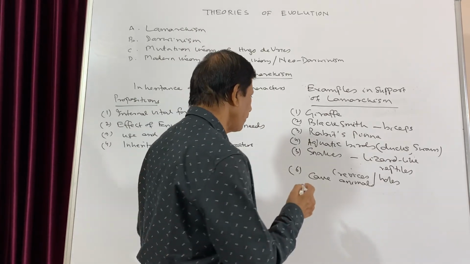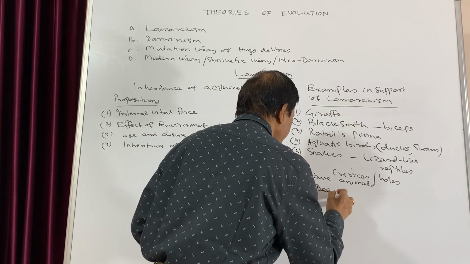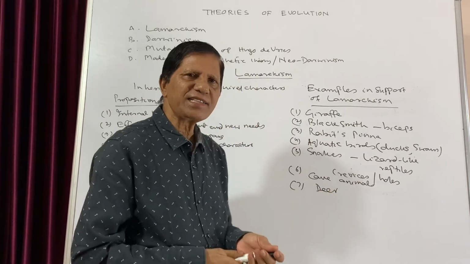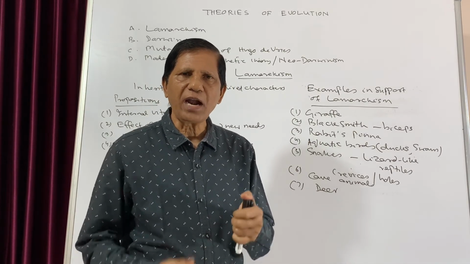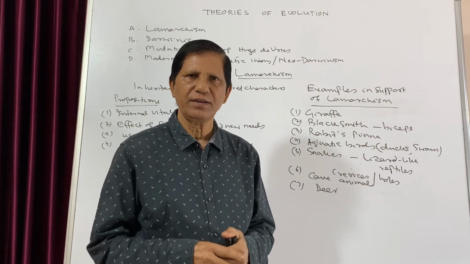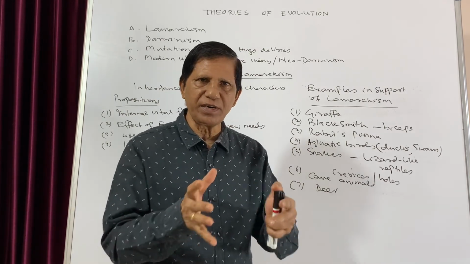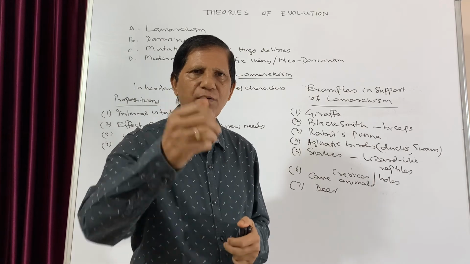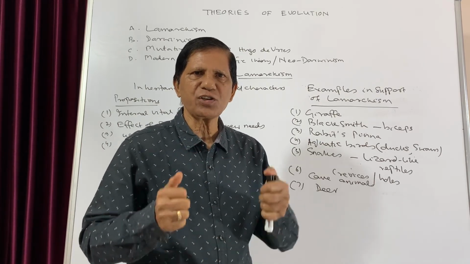And another example we can give is that of the deer. Now, deer has a capacity of running very rapidly. But how did it acquire that character? When the ancestors of the deer were attacked by their predators, they started running away. And due to that running away, their limbs became stronger.